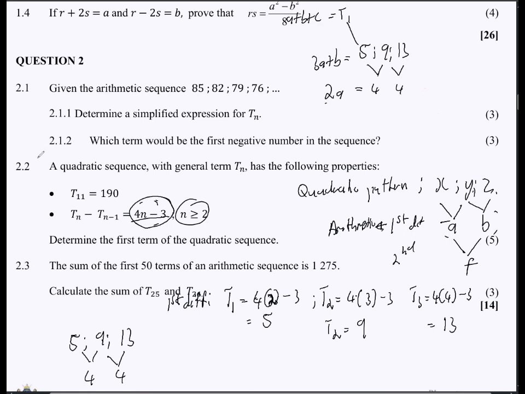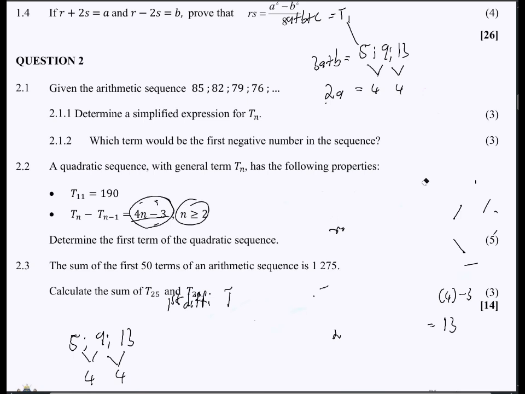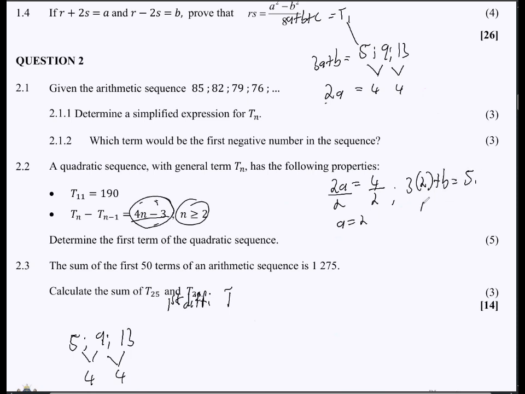Okay, which means now this is what we are going to do. Note this. So this is how we are going to solve that. Let's now work it out and say 2a is equal to 4. Divide both sides by 2, then my a is equal to 2. And then if I take it over to the side, that's 3 times 2, and then plus b is equal to 5. So this will give us 6 plus b is equal to 5. Then b is equal to 5 minus 6, which means b should be equal to -1.